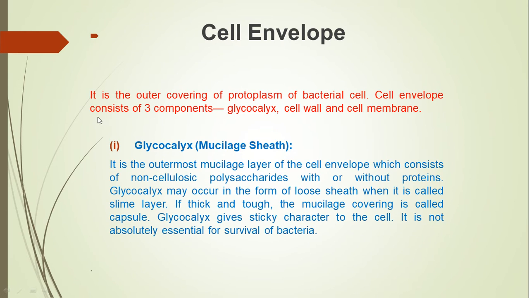Now, first of all, cell envelope. Like I said in the last slide, cell envelope is the outer covering of the bacterial cell, and it consists of three components: glycocalyx, cell wall and cell membrane. We will discuss glycocalyx first. Glycocalyx, as the name indicates, is made up of carbohydrates. Commonly it is also called a capsule.